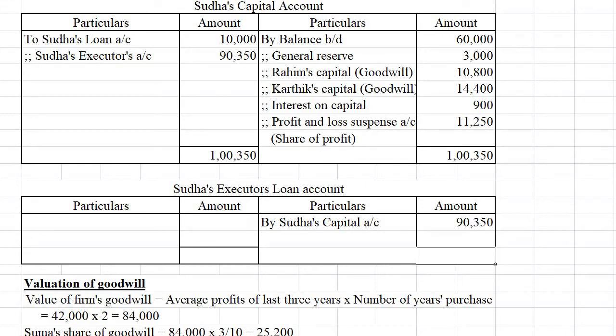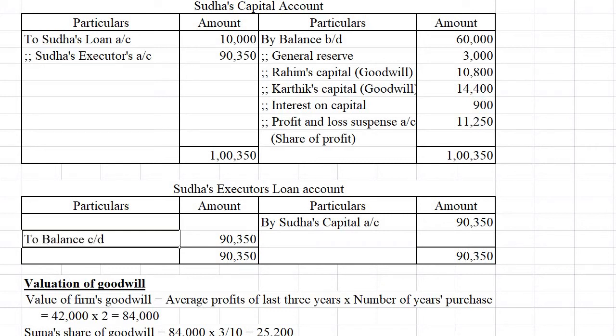So that can be balanced. The amount is written on the debit column and the balance is carried down, and can be written as "to balance carried down".